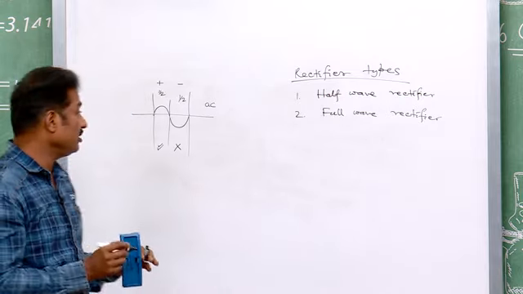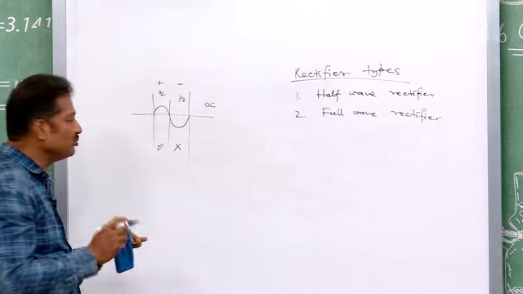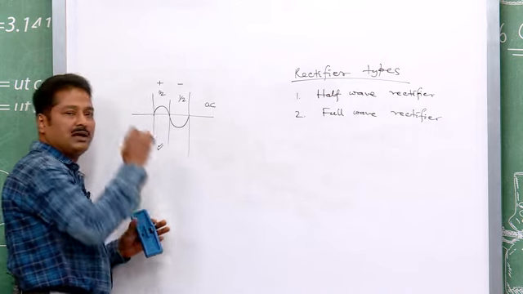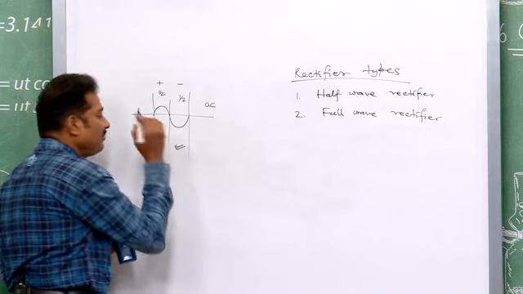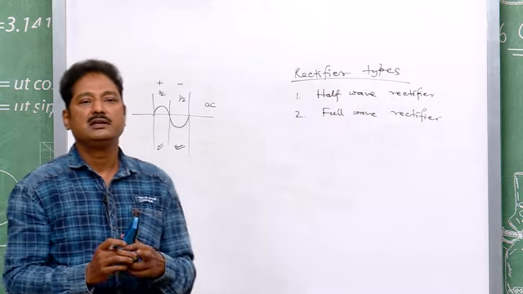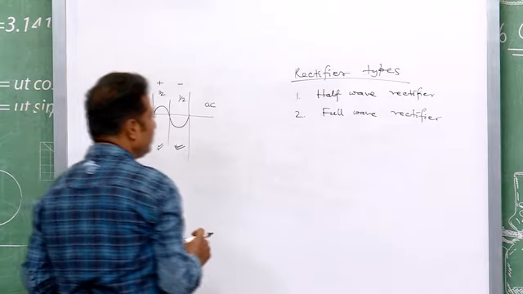But when I am talking of the full wave rectifier, your rectifier will be smart enough to be active in both the first half wave and the second half wave as well. Therefore, the full wave rectifier is a better rectifier, it is understood, and it is for our common sense.